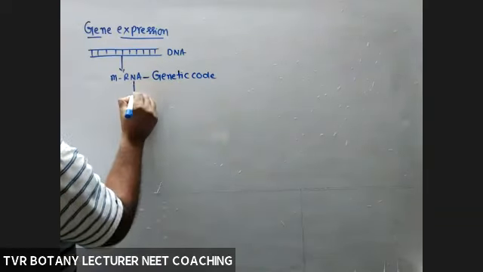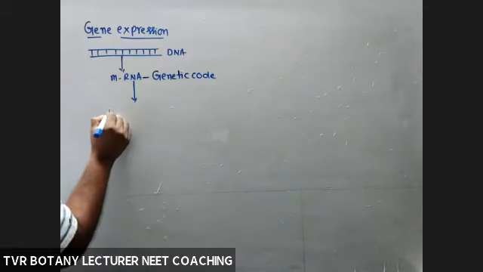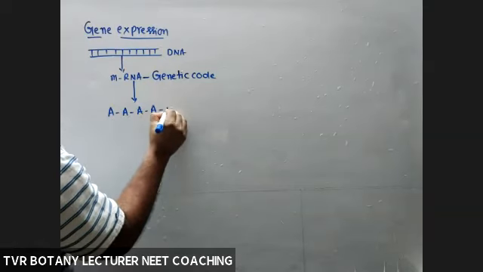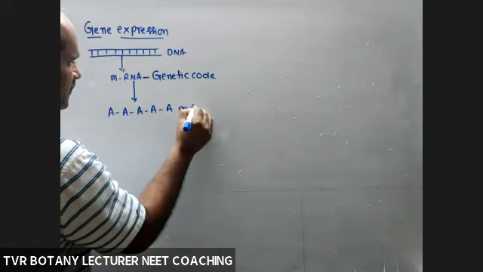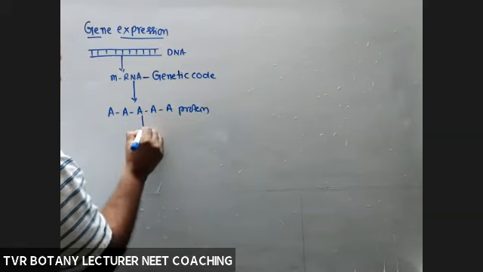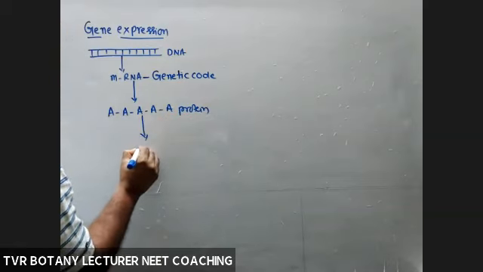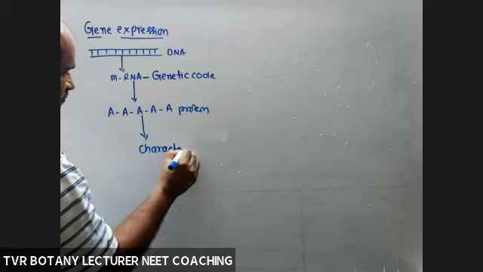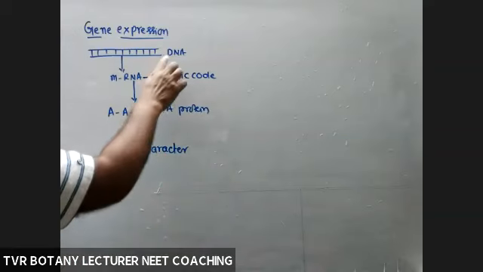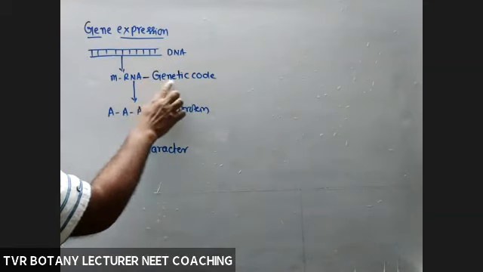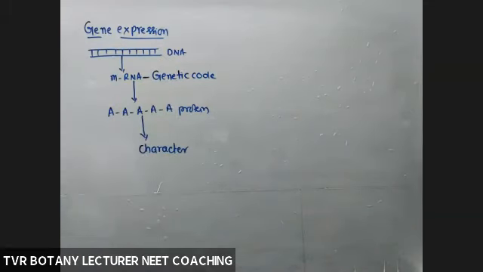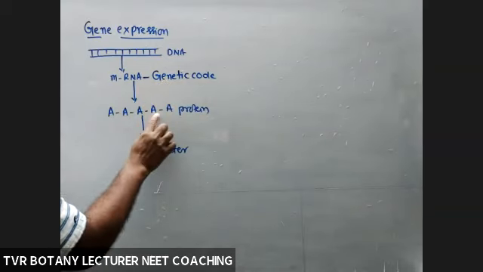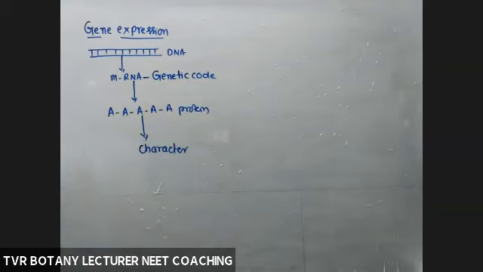That is able to decide the amino acid sequence in a protein, and that protein is able to decide a character. So what is the relationship between DNA and the genetic code present on mRNA? And what is the relationship between genetic code and amino acids present in a protein?